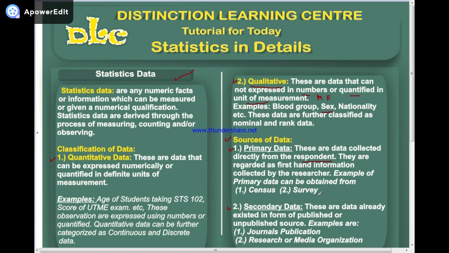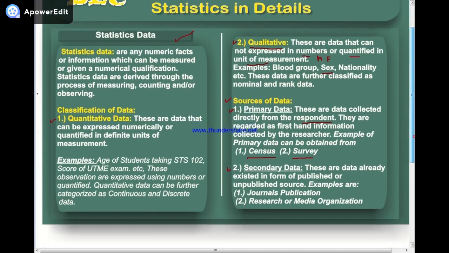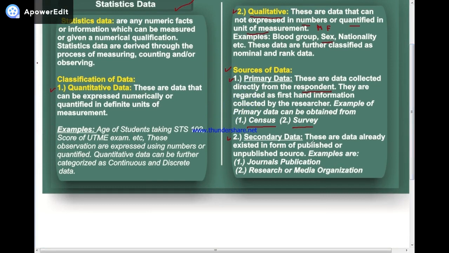So that is what we call what? Primary data. And it is mostly performed through what? Census and what? Survey. Are you getting it? So that is what we call primary data. Now, let's move to the second one, which is the last section on the platform.